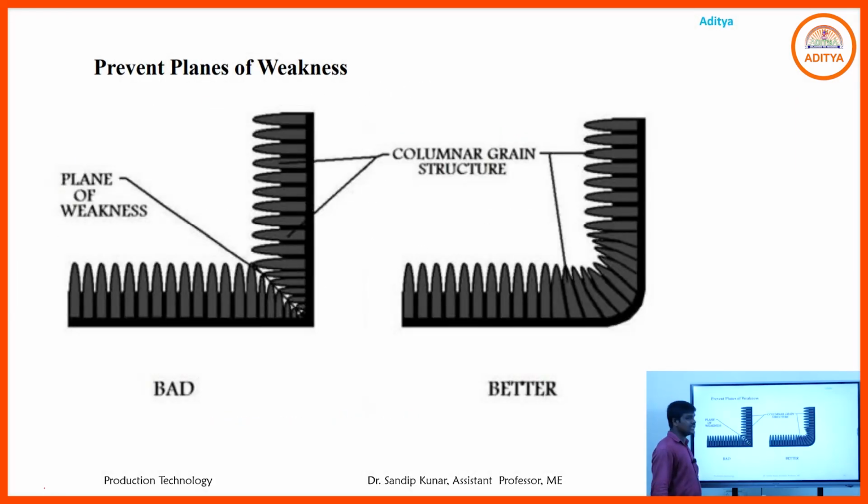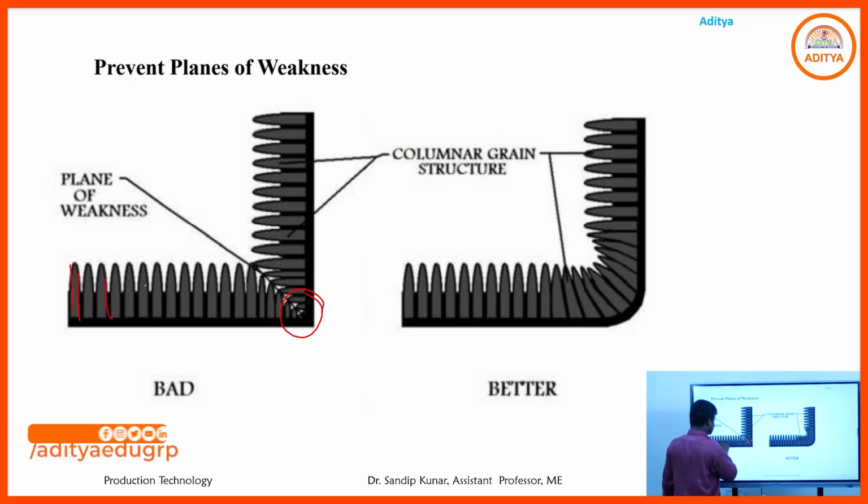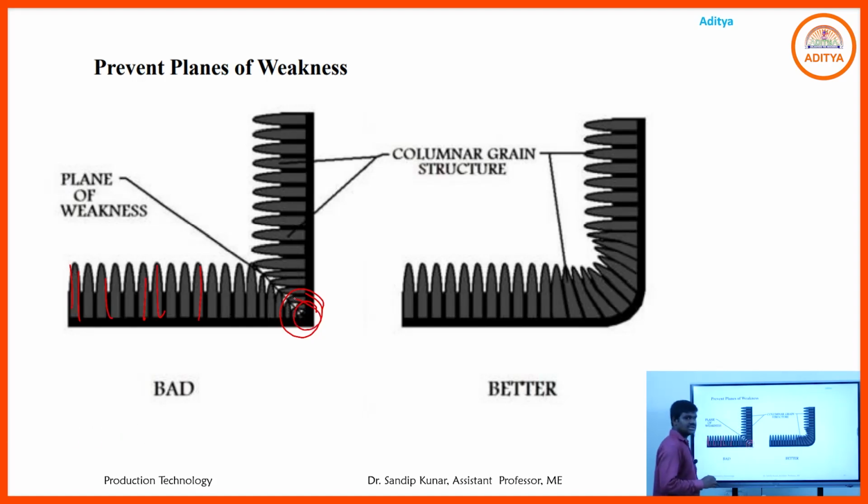Another, prevent planes of weakness at the corner positions. When we look at the columnar grain structure, when that type of structure has formed, the corner position is very weak, and it may easily break during handling of the product. When we use curved positions, the columnar grains also form, but it does not break easily.